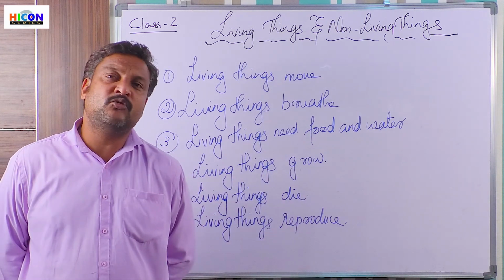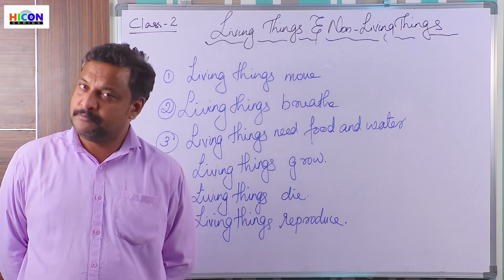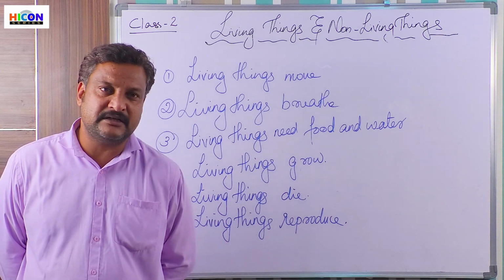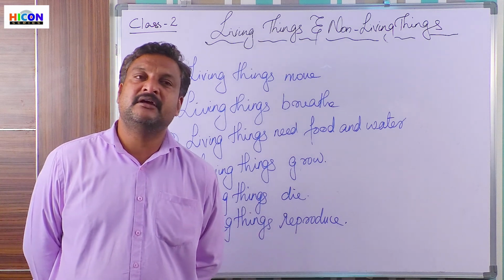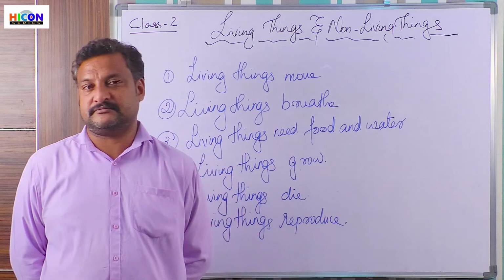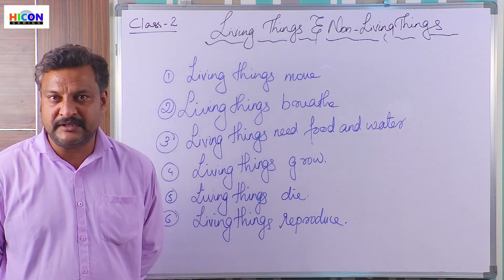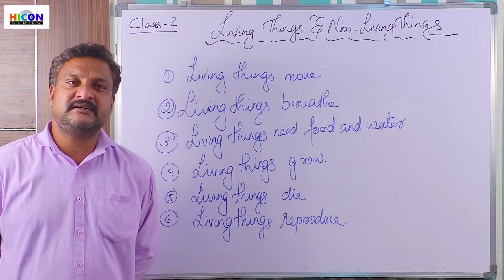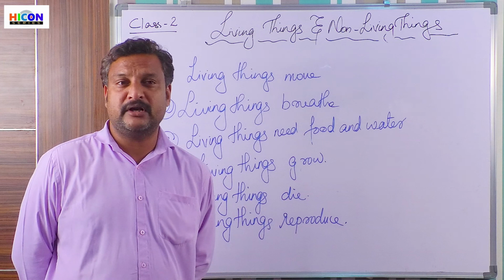No. A table? No. A bus? A bus moves, but not by its own, isn't it? Somebody has to drive it. When somebody drives a bus, it moves. So it doesn't move by itself. As it doesn't move by itself, it's a non-living thing.